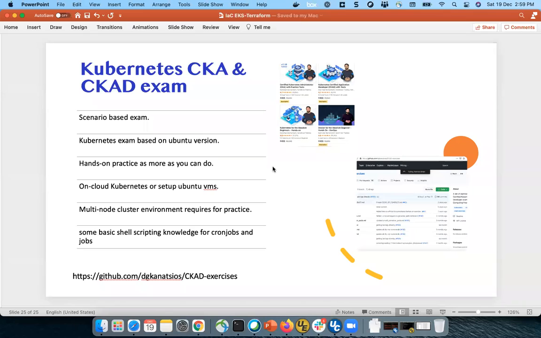So let's say I have a Linux system administrator and an application developer for the web. Which one should they take first? Is there any difference between the two, or what is the challenge? I think first you need to go with CKA and then go with CKAD, because CKAD is mainly for developers who need to design applications for Kubernetes, when a microservice application is coming and they want to run it in Kubernetes.